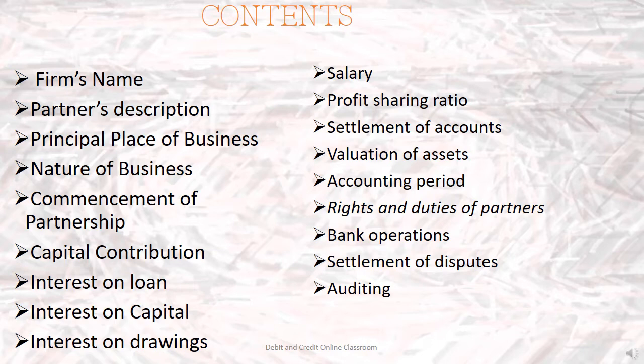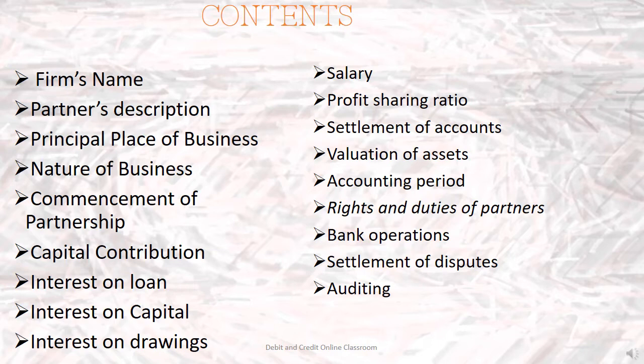the amount of capital to be contributed by each partner, and whether the capital accounts will be fixed or fluctuating will be mentioned in the partnership deed. Then the rate of interest on loan taken by partners from the firm and vice versa will be given. Rate of interest, if any, to be allowed on capitals of partners will be mentioned. The ratio in which profits and losses are to be divided among the partners will be clearly defined. Salaries, commission, etc., if payable to any partner, will also be given in the deed.